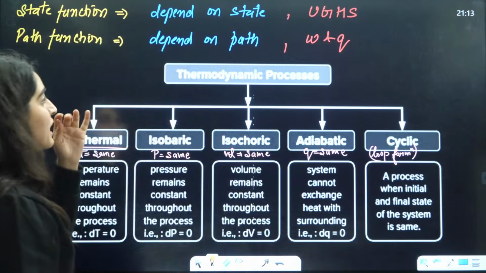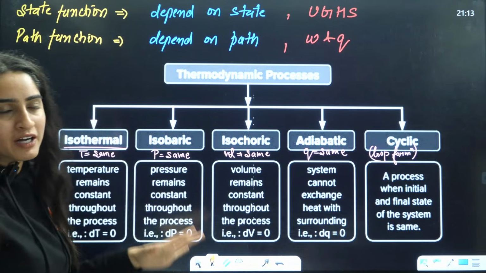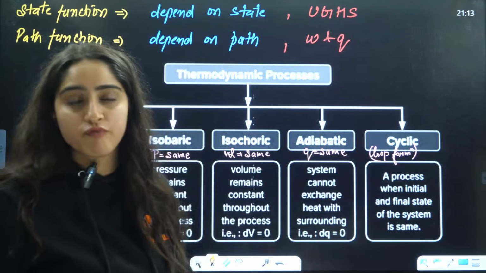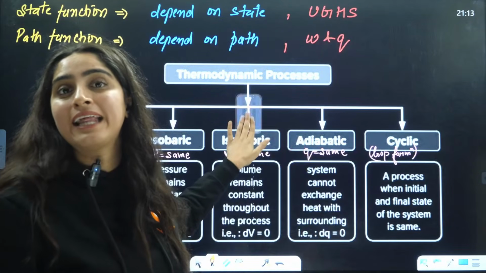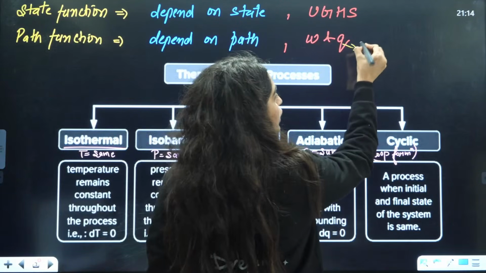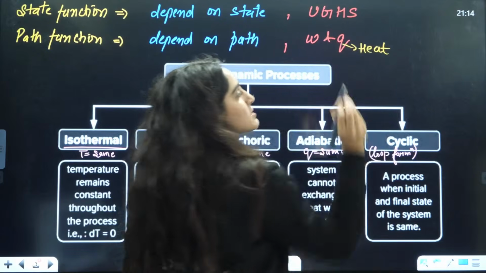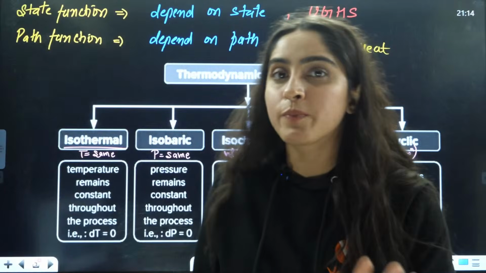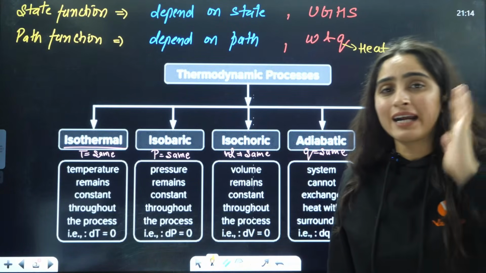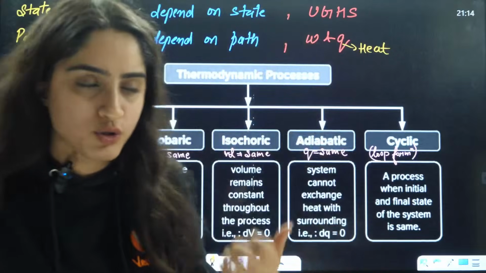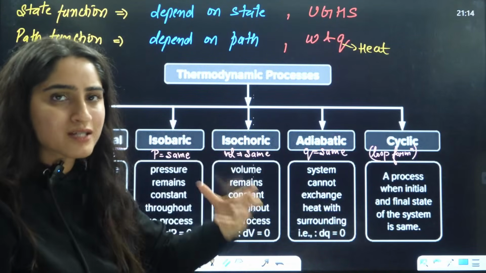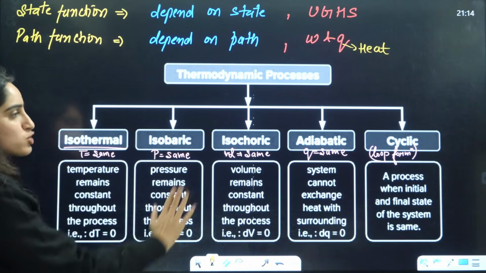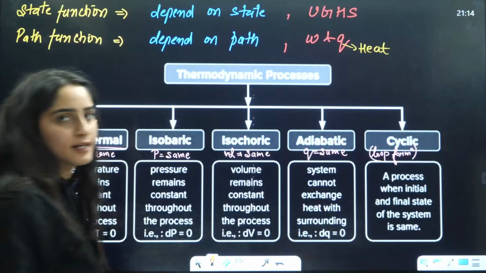Now, next you have path functions. In path functions, you have W and Q. W is the work done, and Q is the heat energy. Now, we have 5 thermodynamic processes, which we will study in detail as well. We will also discuss the thermodynamics formulas of the different processes. The first process is isothermal, then isobaric, isochoric, adiabatic, and cyclic.